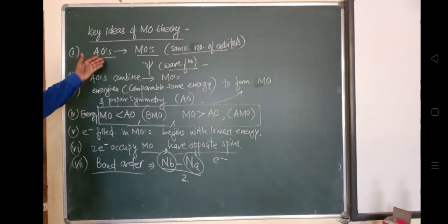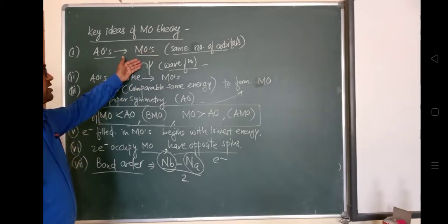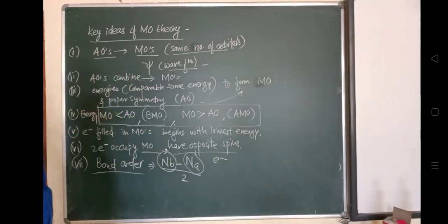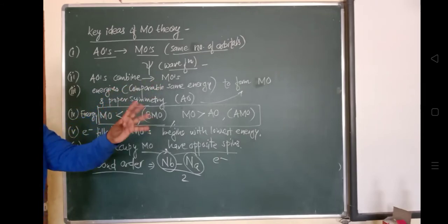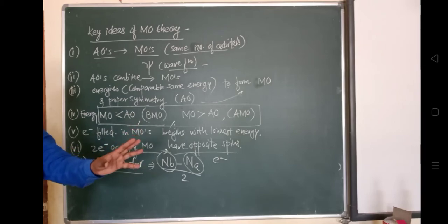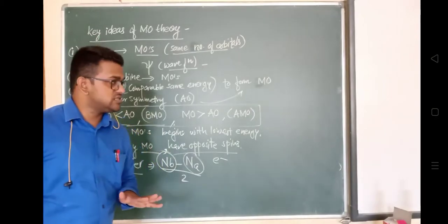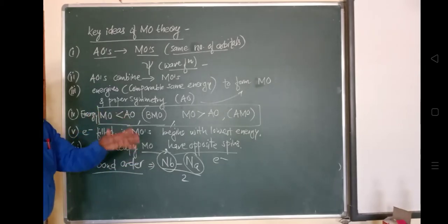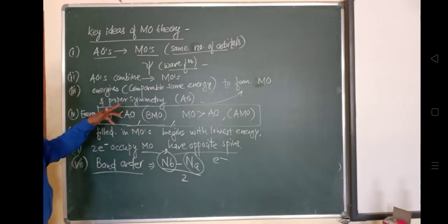Atomic orbitals, when they get combined, form molecular orbitals. We know that these molecular orbitals represent the wave function, which represents the probability of finding the electron in its orbital region. For atomic orbitals to combine, there must be the same energy. This means a 1s orbital will not combine with a 2s orbital, because their energies are different. That's the reason there will not be a combination in the case of 1s and 2s orbitals. Their energies must be the same for combining and forming molecular orbitals.